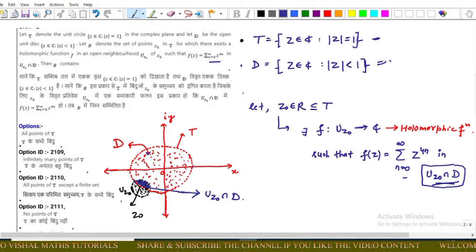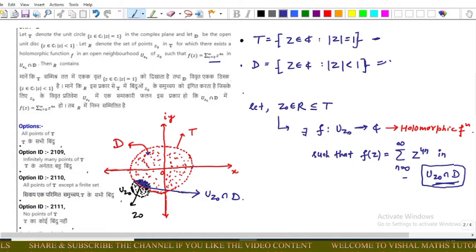This is a question of CSIR-NET, and this question is based on the concept of power series and a holomorphic function. This question is a direct result based question. In this question we are given that T is the unit circle and D is the open unit disk, and the question says that for Z0 belongs to R, there exists